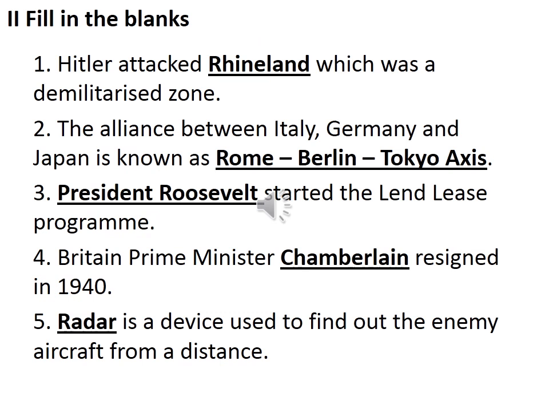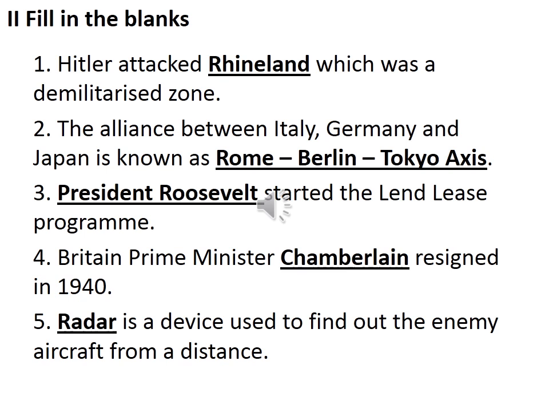Next, second round method. Fill in the blanks. So first question, Hitler attacked Dash, which was a demilitarized zone. Yeah, so Hitler attacked a demilitarized zone that was located between Germany and France. So that was Rhineland. So Hitler attacked Rhineland, which was a demilitarized zone.